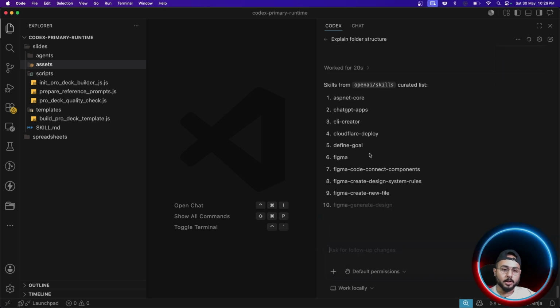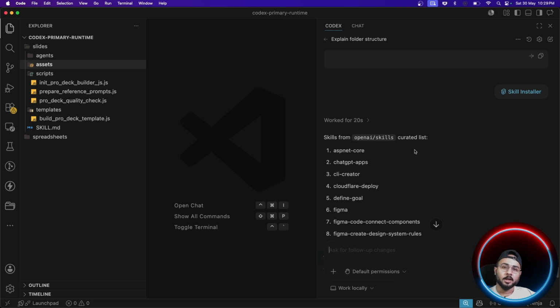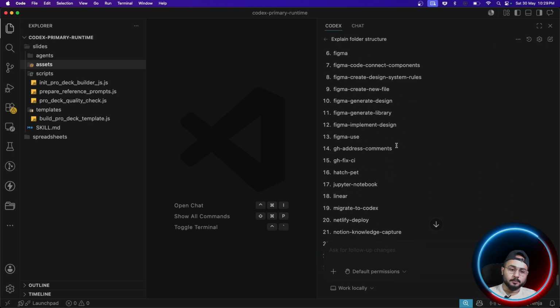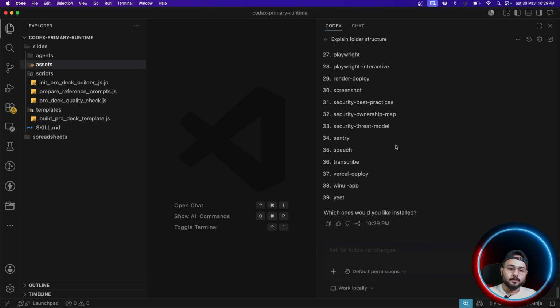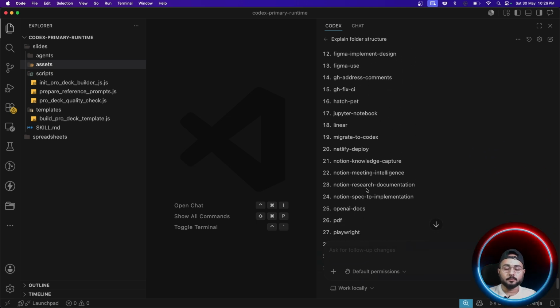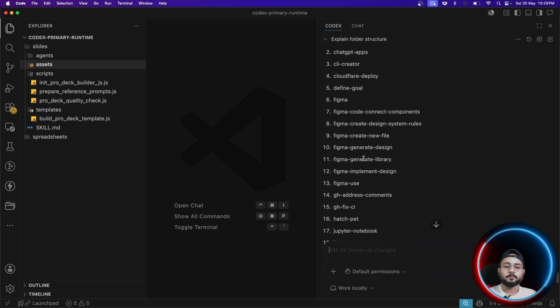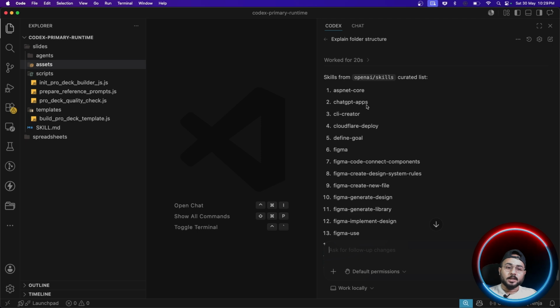So there is a list of skills, just like you had on Claude AI in the marketplace, right? Similarly, you have skills here. There's a list of them, and then you can use any one of them. There is a skill for OpenAI Docs, PDF, Playwright, which is used for QA of your website and web applications, right? We have Figma related skills, we have ChatGPT apps. So there are different things which you have, right?